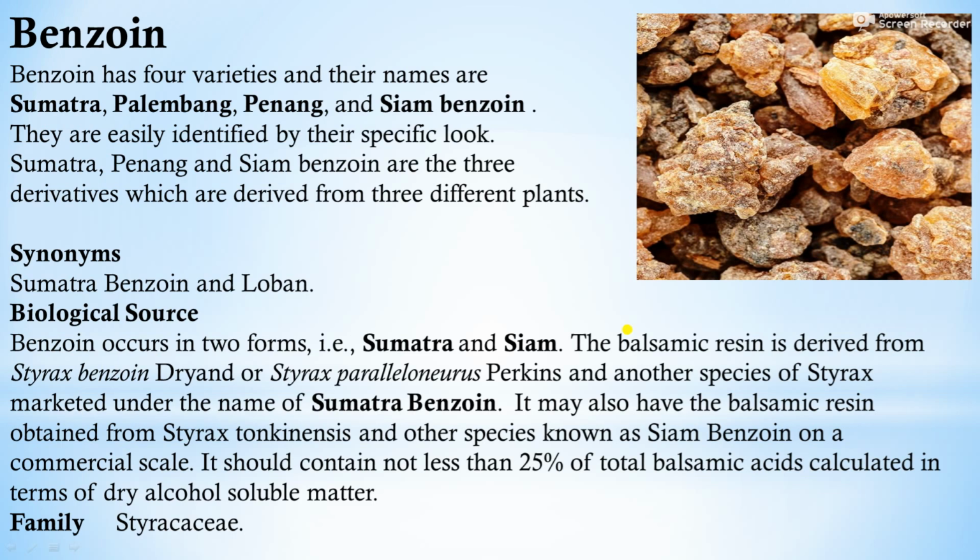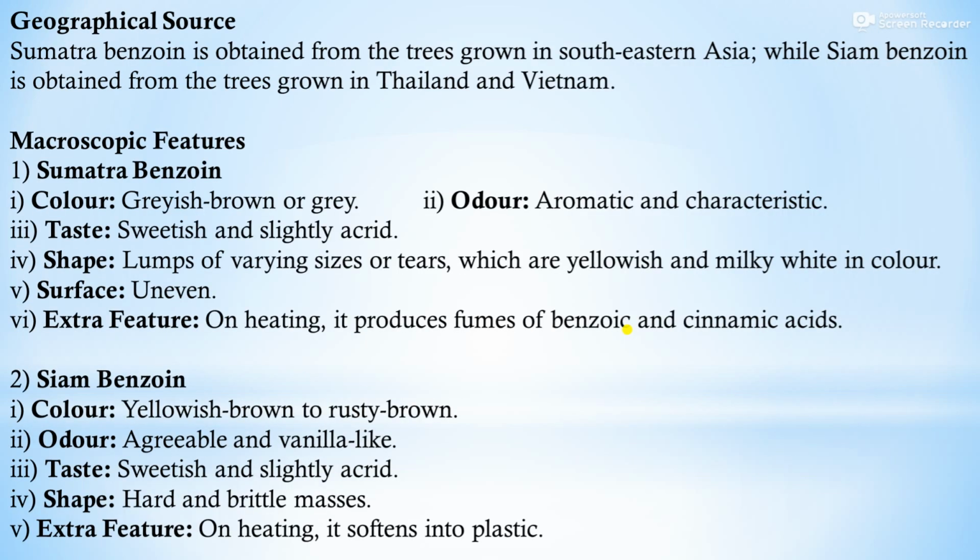Benzoin has 4 varieties, Sumatra, Palembang, Penang and Siam benzoin. Sumatra benzoin and Siam benzoin are the 2 forms of benzoin. Geographical source: Sumatra benzoin is obtained from trees grown in southeastern Asia, while Siam benzoin is obtained from trees grown in Thailand and Vietnam.